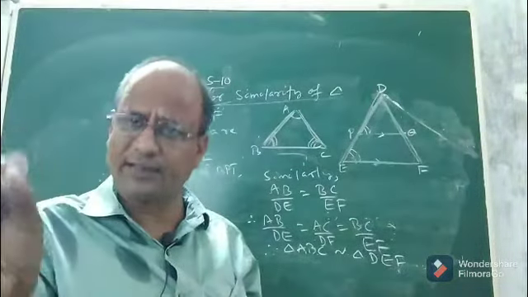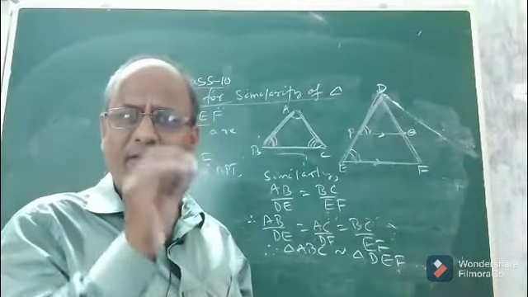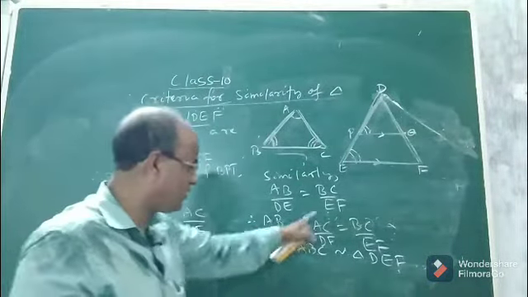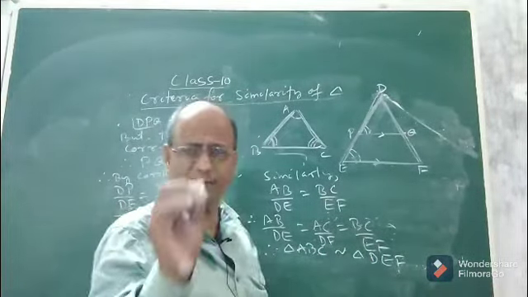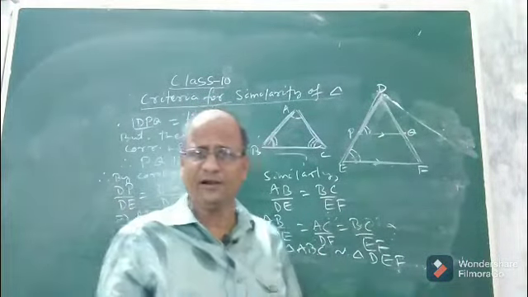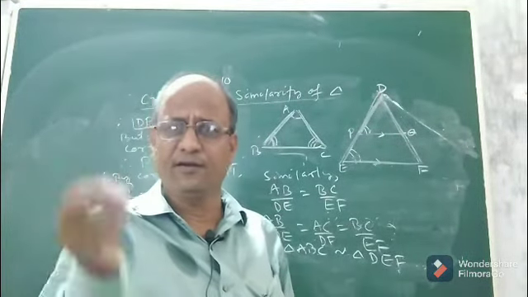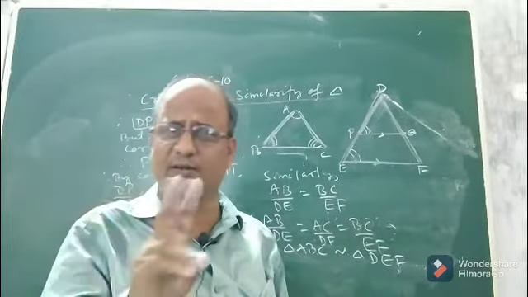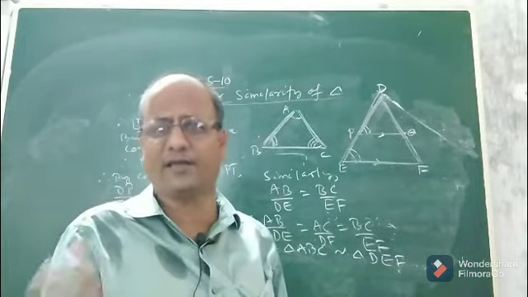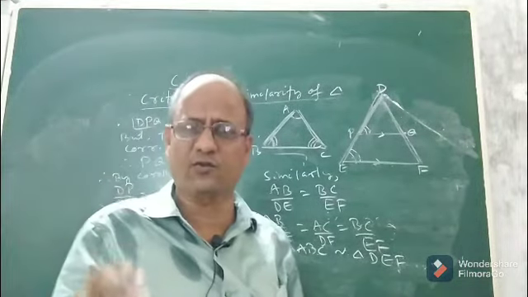If AB greater than DE, in a similar manner it can be proved that AB/DE = AC/DF = BC/EF. Therefore, triangle ABC is similar to triangle DEF. Thus, we conclude that if in two triangles all three pairs of corresponding angles are equal, then the two triangles will be similar.